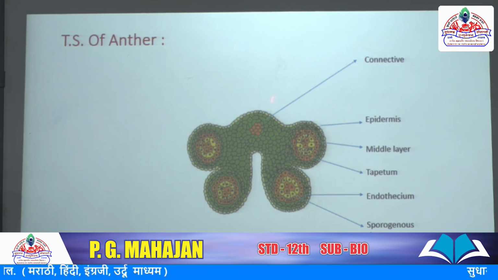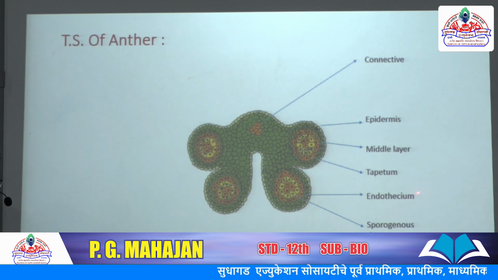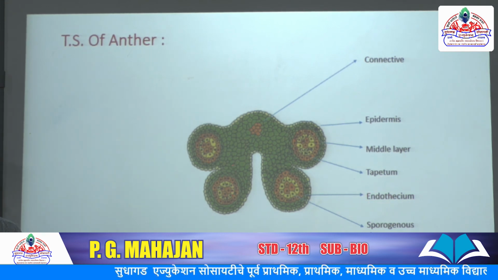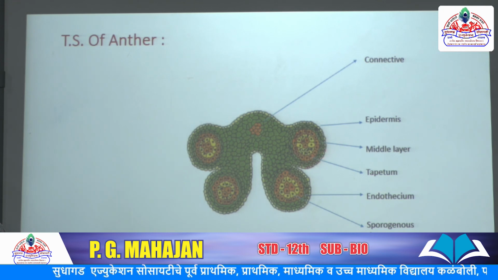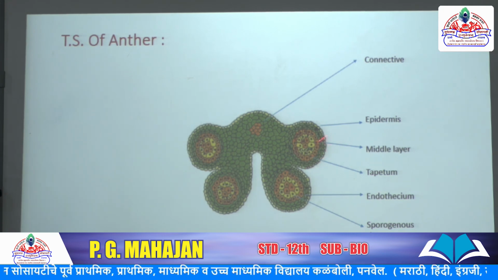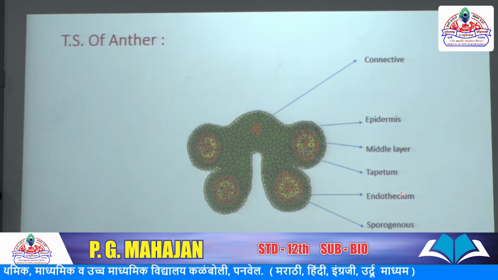The anther wall consists of four layers: one is epidermis, the second is endothecium, the third is middle layer, and the fourth is tapetum. There are four layers formed, meaning the wall of a mature anther consists of four layers: epidermis, middle layer, tapetum and endothecium.